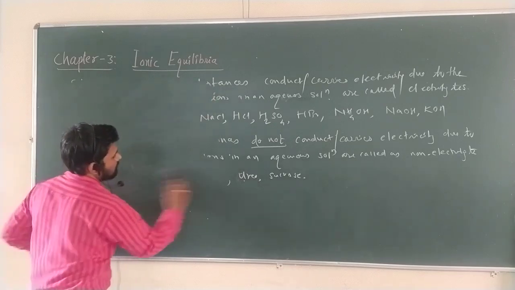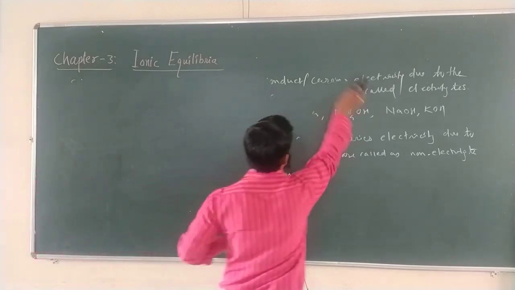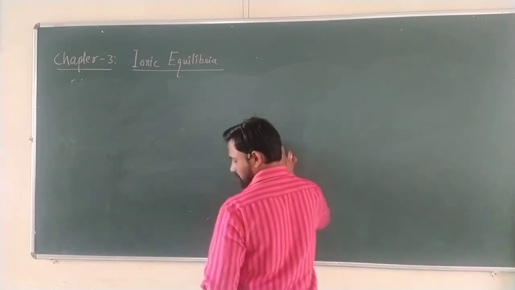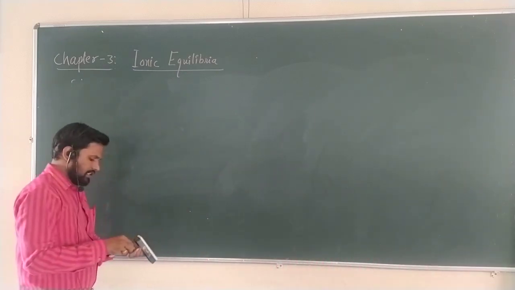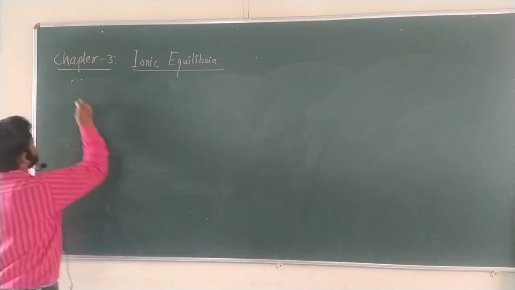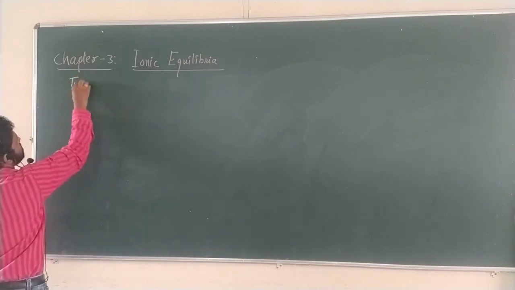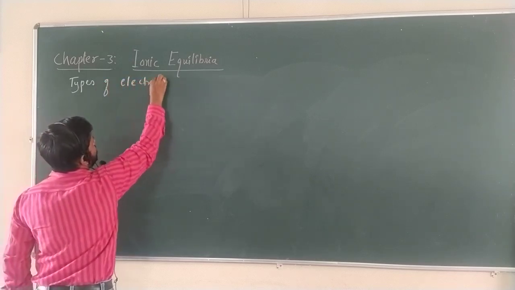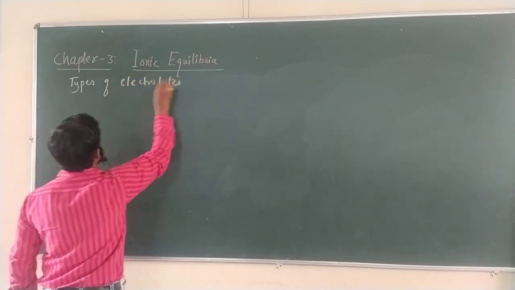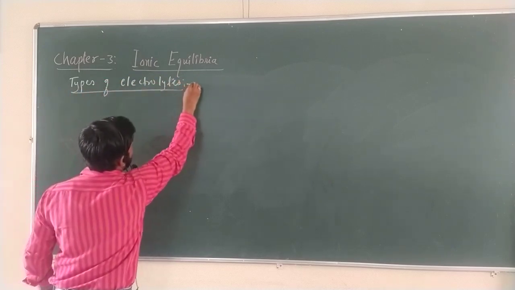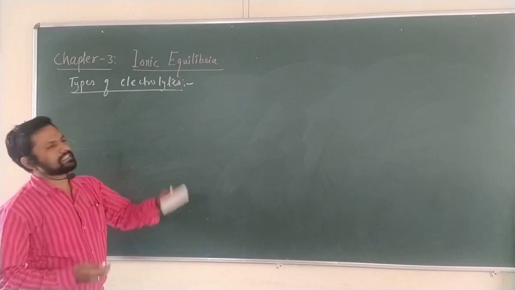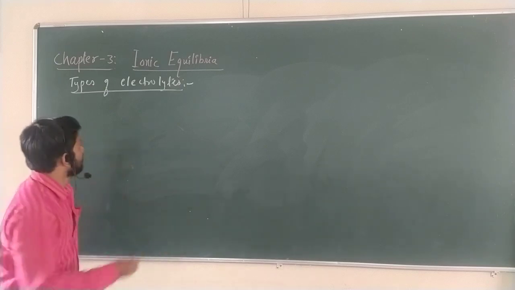Types of electrolyte. Generally they are classified or categorized into, mostly two popular categories, but we consider three general categories.